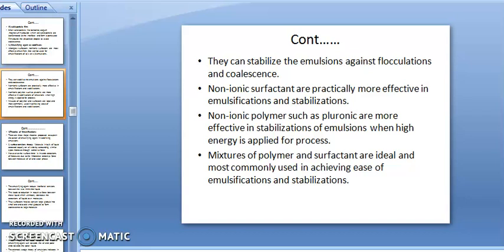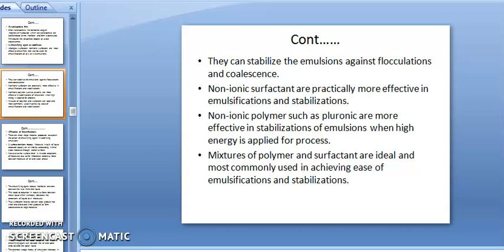When you are using high energy to formulate the emulsion, in that case non-ionic polymers such as Pluronic are used for effective stabilization. A mixture of polymer and surfactant is most commonly used for achieving ease of emulsification and stabilization. If we use polymer plus surfactant, it has the property to achieve emulsification as well as stabilization.